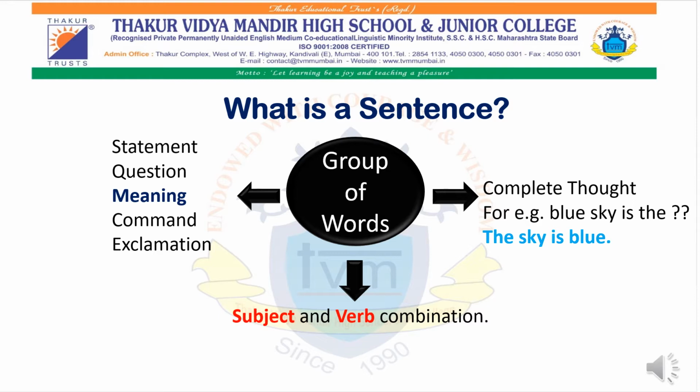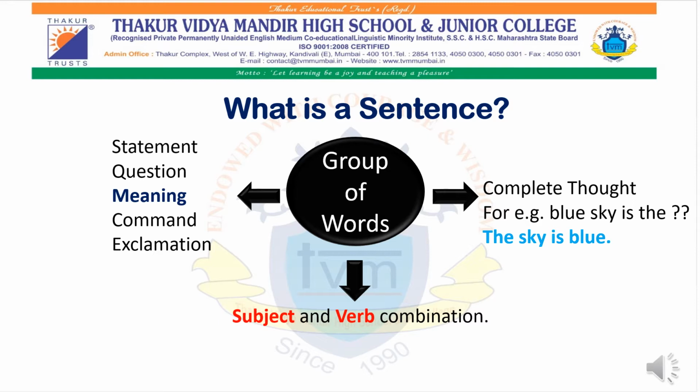As I explained in my previous video on imperative sentences, in brief, a sentence is a group of words which has a complete sense, and in a particular sentence there will be a combination of subject and verb.